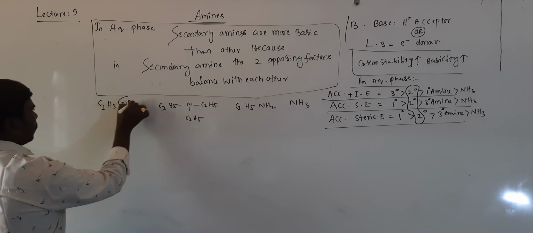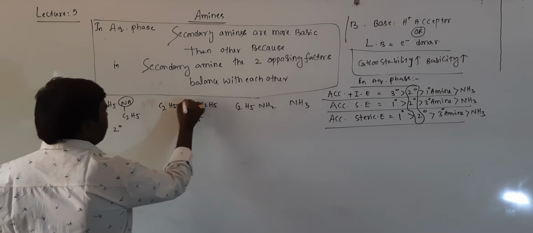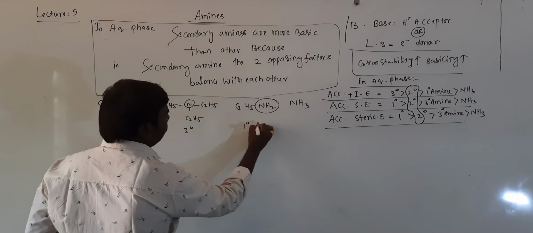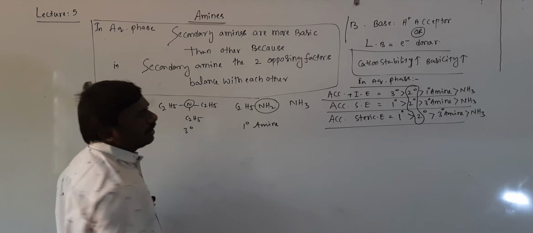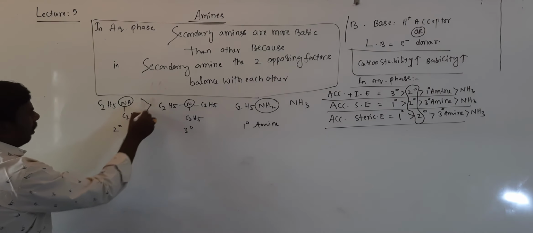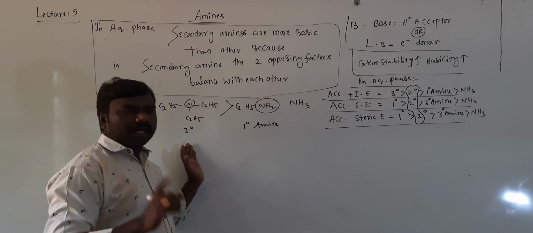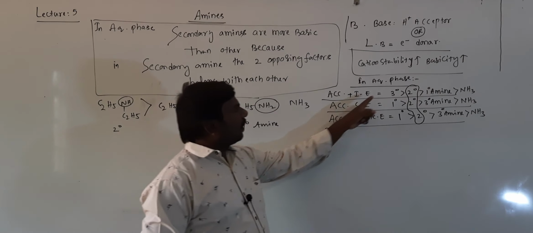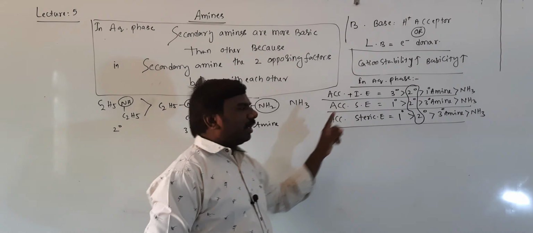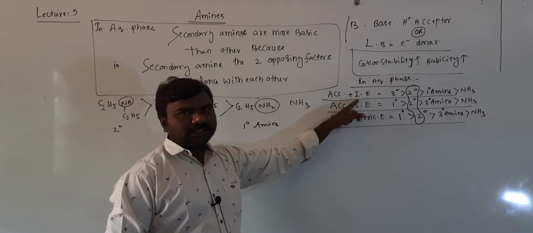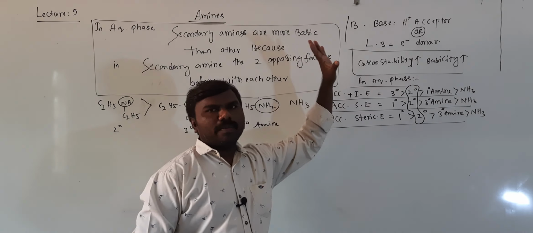NH is there, that is secondary amine. N is there, tertiary amine. NH2 is there, primary amine. And NH3 is called ammonia. The order of basicity is always secondary greater than tertiary, because tertiary is more favorable in the plus I effect, as the inductive effect dominates the other two effects. That's why tertiary is more dominating.